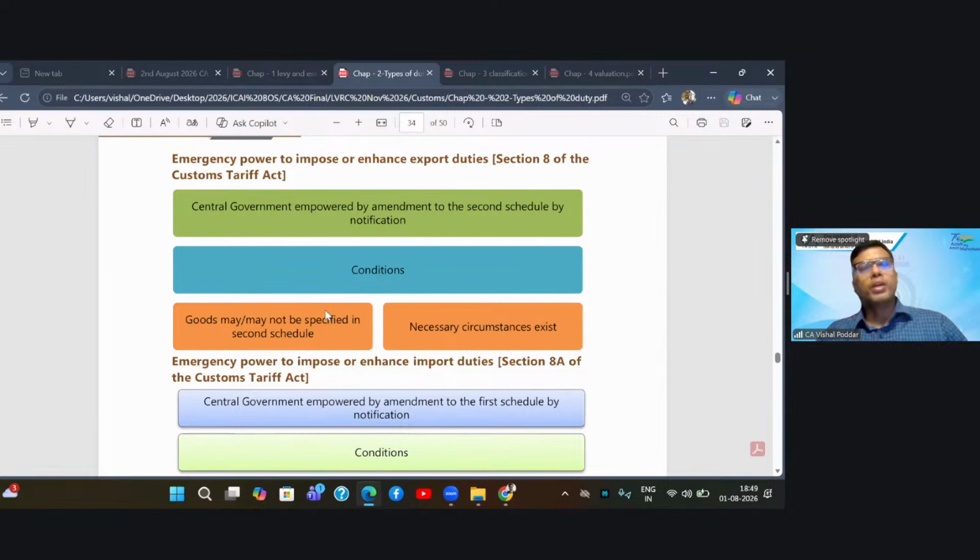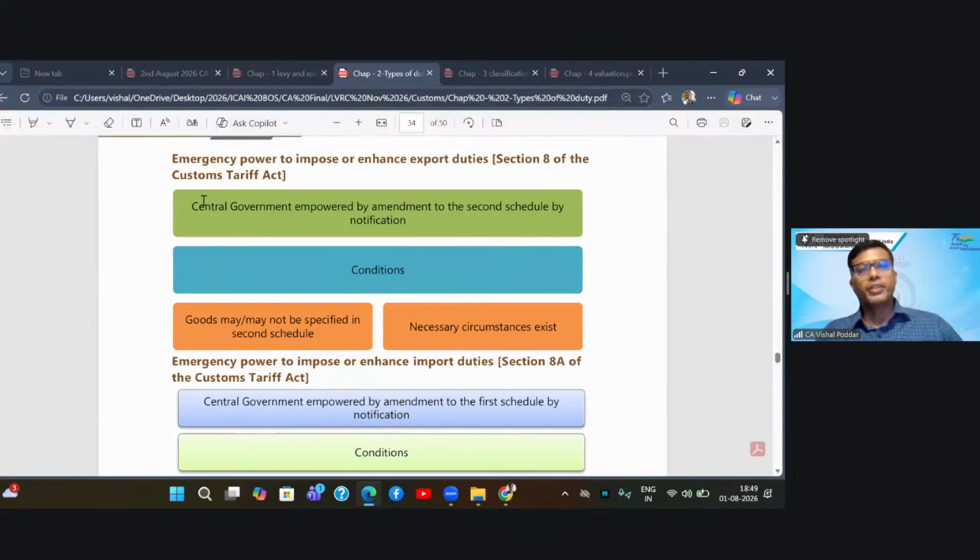Now, what if between the period of two sessions something happens and some emergency action is to be taken? At that time, you cannot ask the parliament to come and then do the discussion. Hence, emergency powers are given to the government for the time being. Two powers: one is in Section 8 and the other one is in Section 8A. Section 8 deals with powers to impose or enhance export duty, and 8A is for import duties.